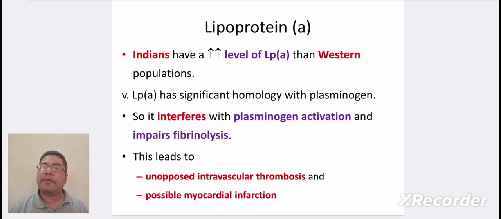Indians have a higher level of LPA than Western populations. LPA has a significant homology with plasminogen, so it interferes with plasminogen activation and impairs fibrinolysis. This leads to unopposed intravascular thrombosis and possible myocardial infarction.